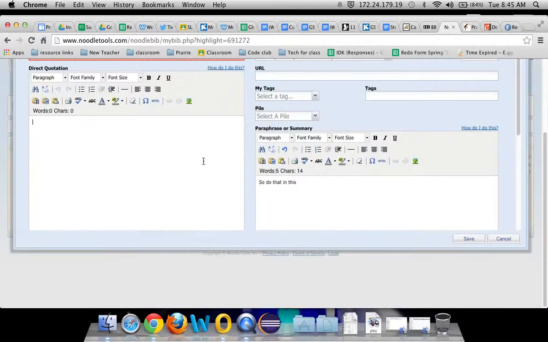I know it's spelled wrong, I don't care. And then direct quote from source. Now while you're doing this, you need to remember to do all those sample tasks, which is basically filling this out correctly, doing the citation correctly, paraphrasing correctly, and then telling us how it relates back to your behavior question and how it's going to help you create an experiment later.